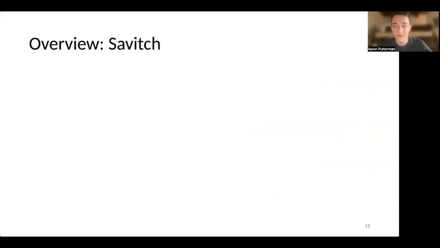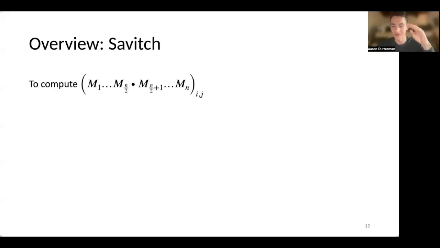Now for a brief overview of some prior work. First, I'll briefly touch on Savitch. So again, our problem is to compute this approximated iterated matrix multiplication, M1 all the way up to Mn. And for now, we'll just concentrate on calculating the ijth entry.